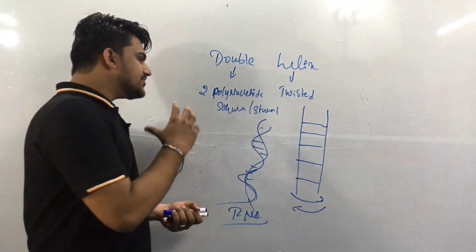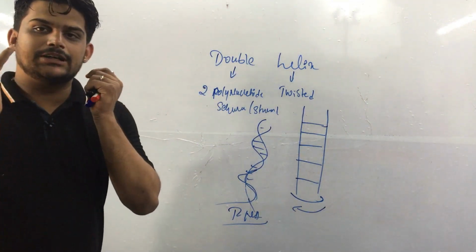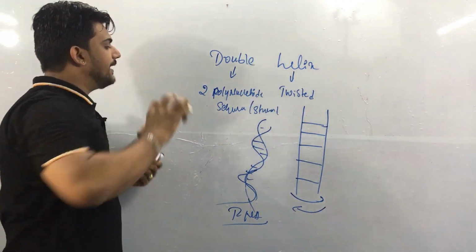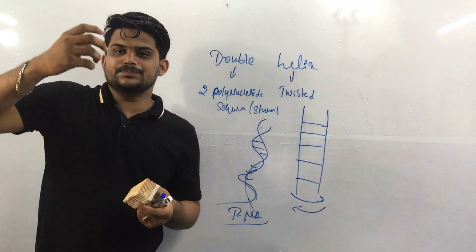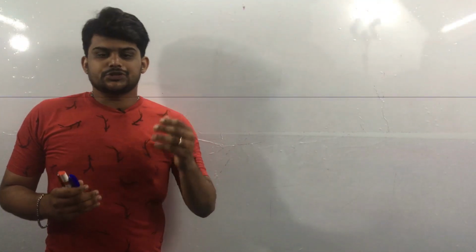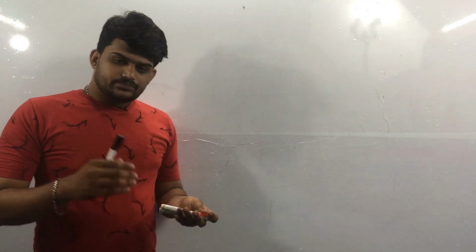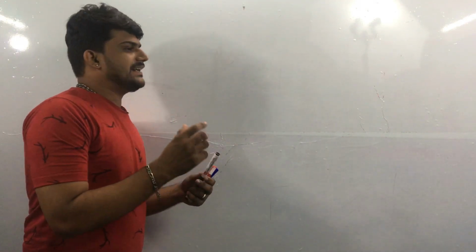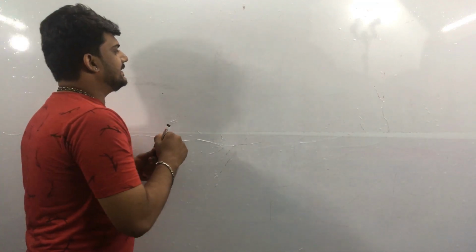Now a particular question may arise in your mind: how is this polynucleotide sequence made up? The arrangement of the polynucleotide strand takes place like this.